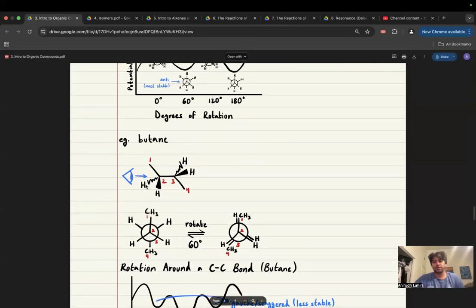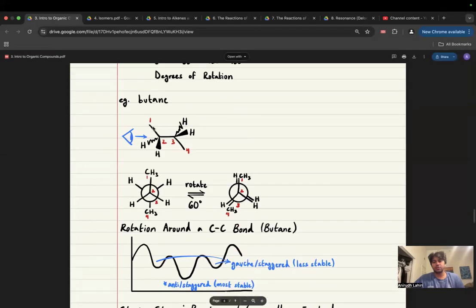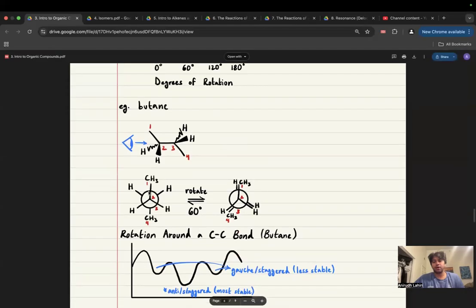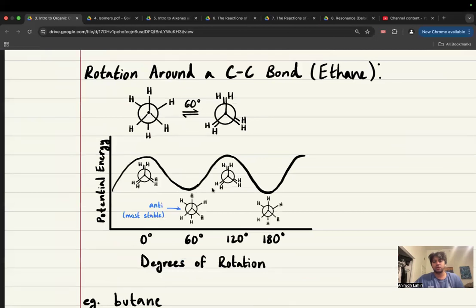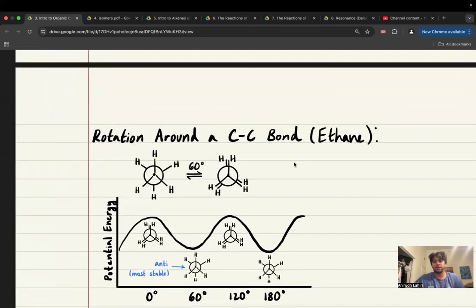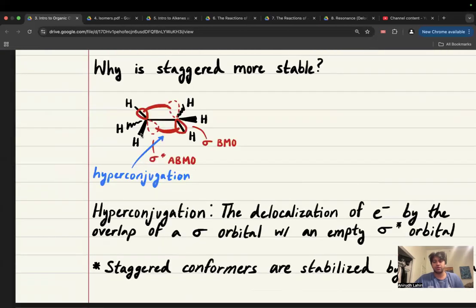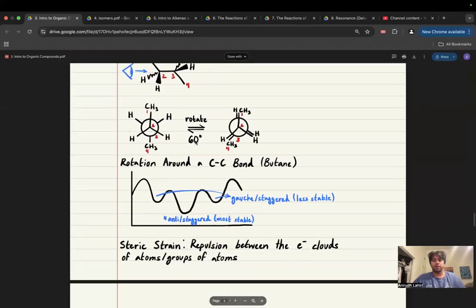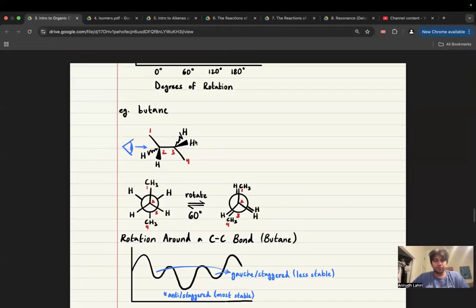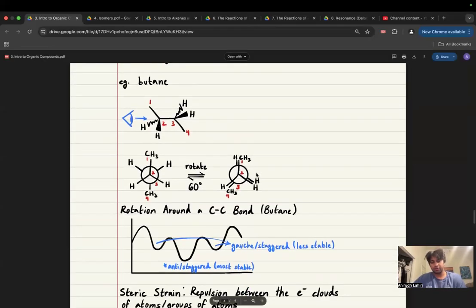Okay, cool. So this is an example of a molecule where you have different Newman structures, right? These are all hydrogens, so it's pretty easy to draw ethane, right? Because you don't really have to care much about which goes where. They're all hydrogens, right? So for this, you rotate at 60 degrees and you get this structure.